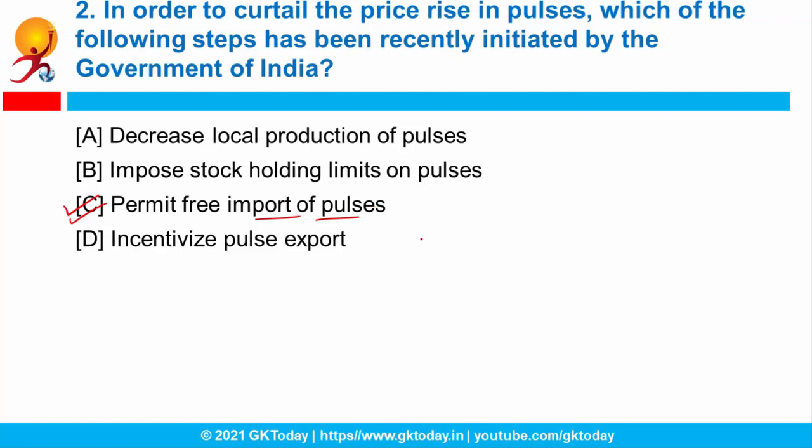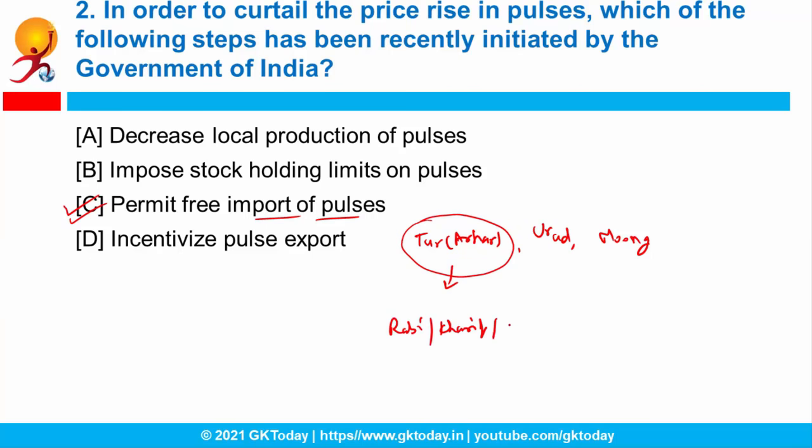In this import, the most important pulses are tur, which is also called arhar, then urad and moong. So finally these pulses have been placed in the non-restricted list of imports. Why? Because their prices were on the higher side in the recent past. So one question for you: can you tell me, tur or arhar comes under which crop? Is it a rabi crop or kharif or zaid? Actually, zaid crops are not much difficult. They are easy to remember. The confusion arises between rabi and kharif. So you have to tell which type of crop tur comes under.